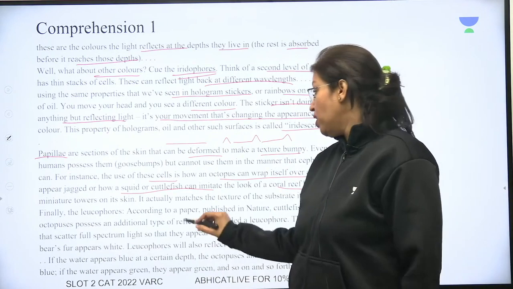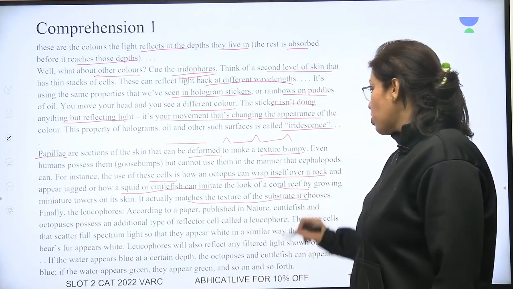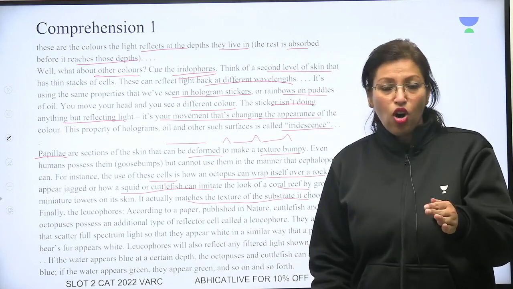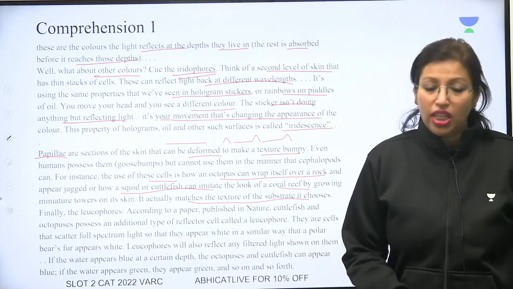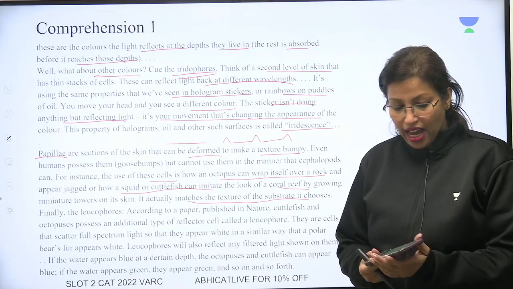Okay, that's so beautiful. It actually matches the texture of the substrate it chooses. So whether it is on a rock, it will look like a rock. If it is on something else, it will start looking like that thing.